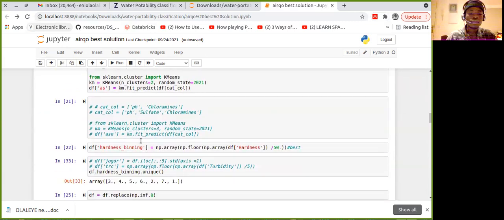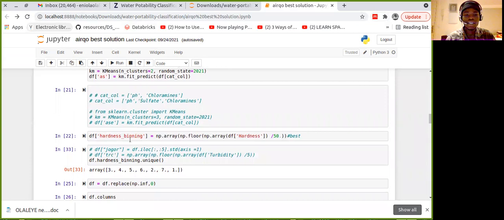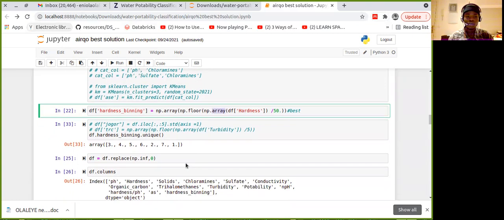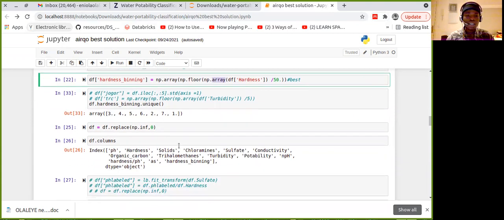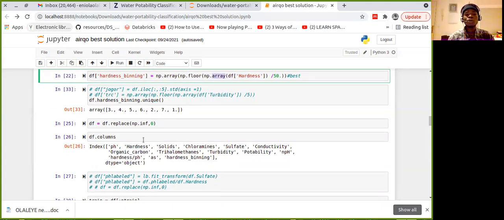All right. So another thing I tried was the hardness binning. What this will do is bin the hardness and put it in categorical order. Then this actually increased the score. If you see the binning here, we have 3, 4, 5, 6, 2, 7, and 1. Then I replaced all those infinity numbers with 0.